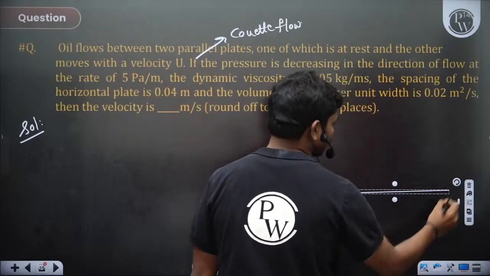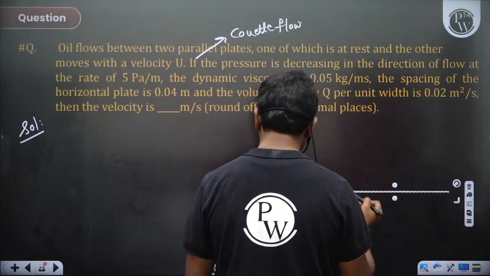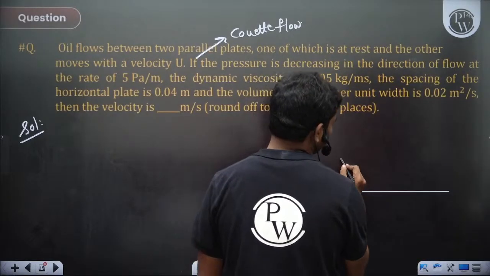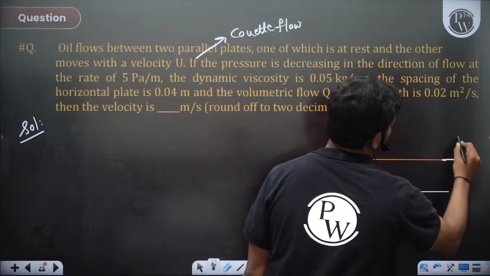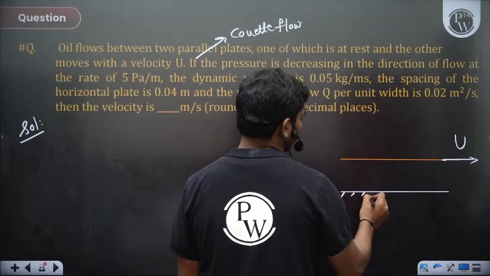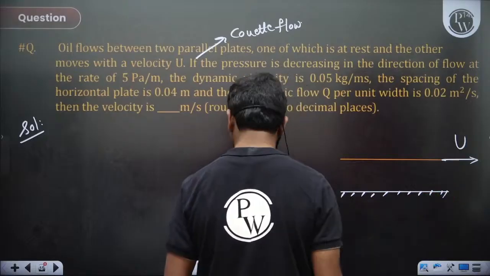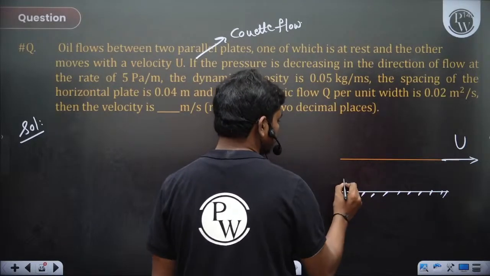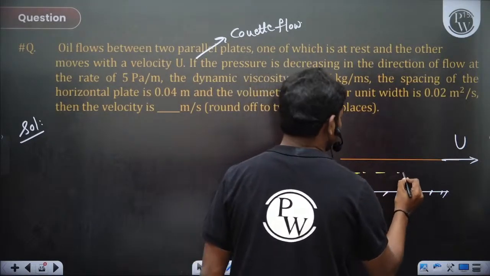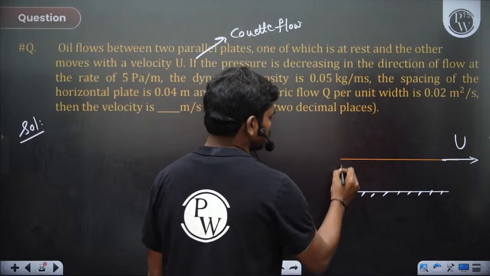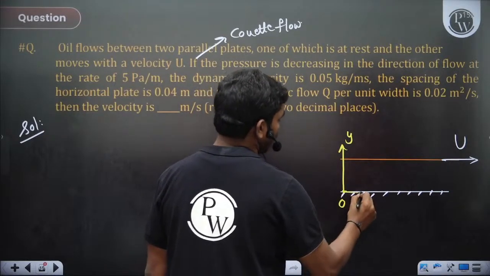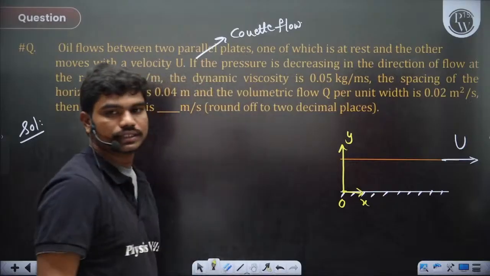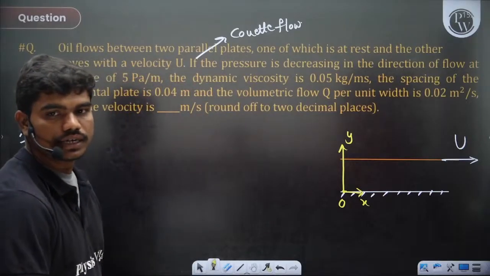You are fixing this bottom plate and you are moving the top plate. So let's say you are moving it in this direction with a velocity u, and this is fixed. So this is the y direction and this is the x axis. Yeah, it's Couette flow.